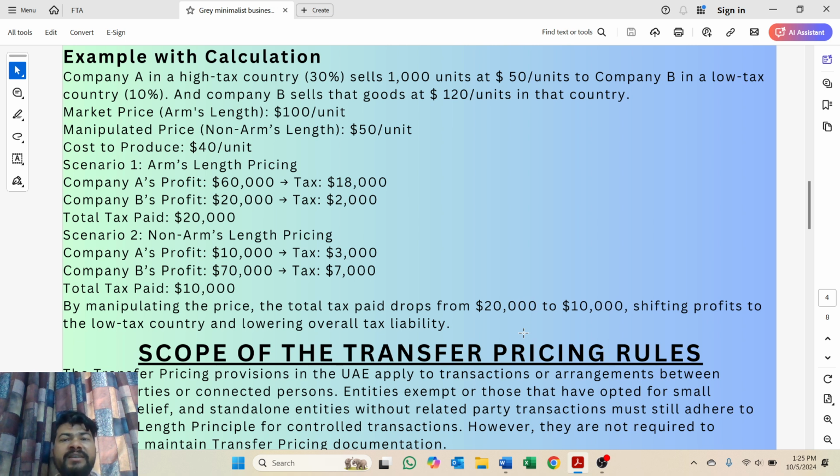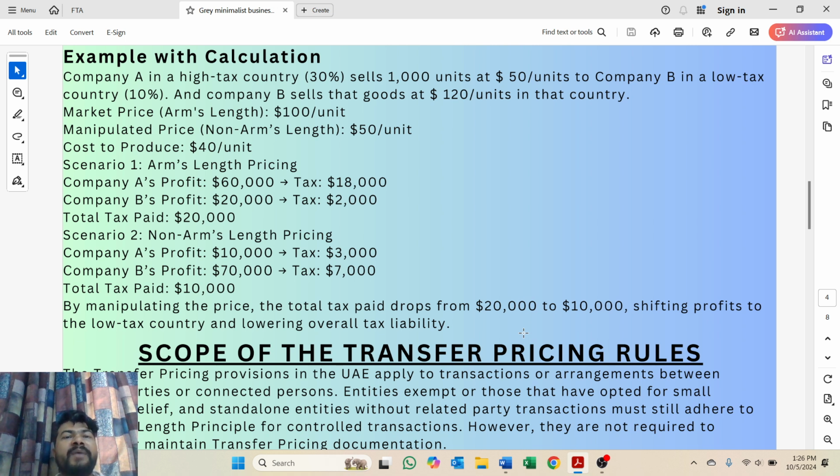And for company B, 120 minus 50 is equal to 70, into 1000 is equal to 70,000, at the rate of 10% is equal to 7,000 tax. So total tax here is only 10,000. However, the profit for both, using arm's length principle or non-arm's length principle, is 80,000. The only change is the taxes. How do they do it? They just shift more portion of the profit from high tax jurisdictions to low tax jurisdictions. That's how they reduce their tax liability from 20,000 to 10,000 only.